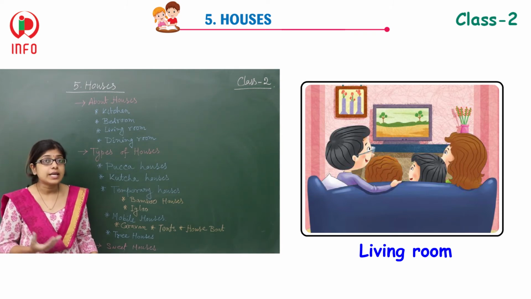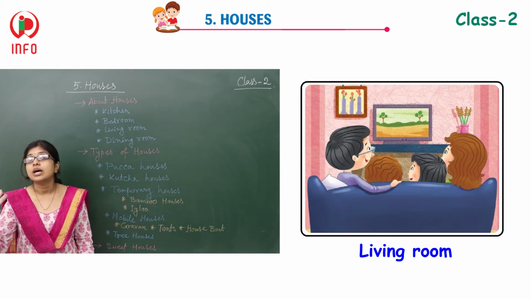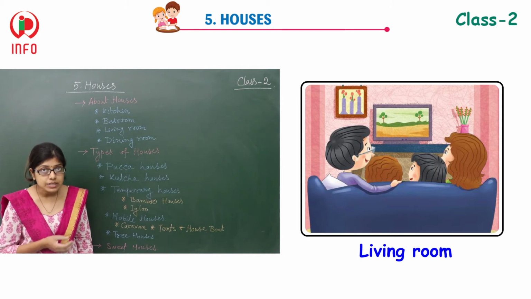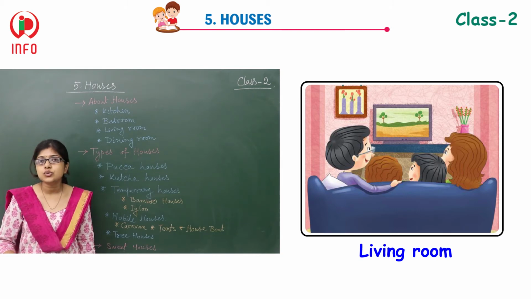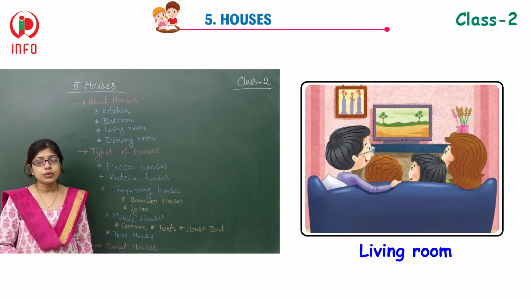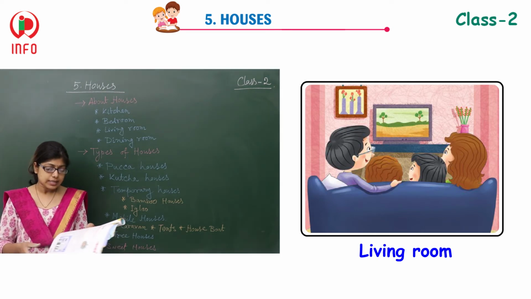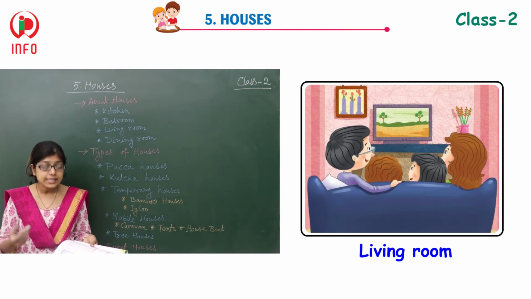Whenever guests come, we show that room to let them sit. In this room, the TV set will be there, the sofa set, and the small tables, just like the tea table.